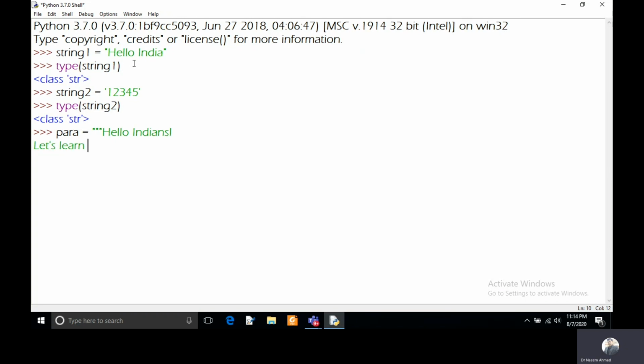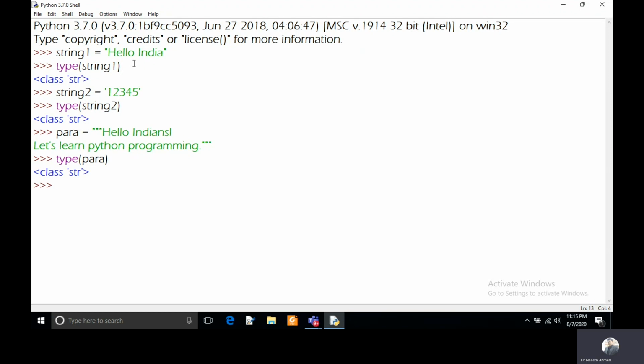So I'm keeping here, let's learn Python programming. And now I'm completing my statement, and I will put the closing triple quotation marks. Then press enter. It is showing that it is a string and you have assigned the para variable. If you want to check the type of this variable, you can use the type function, and it is showing that it is a string.